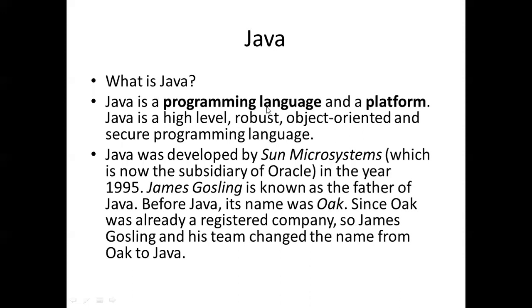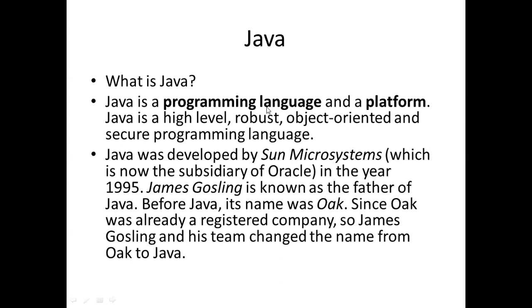Java. What is Java? Java is a programming language and a platform. Java is a programming language. Java is a high-level, robust, object-oriented, and secure programming language. Basically, Java is used to perform programming. It is a high-level language.